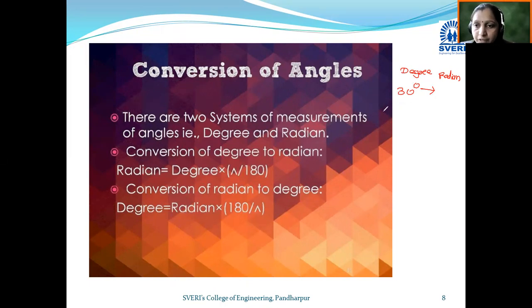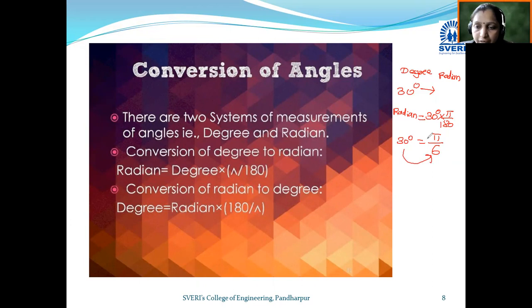Radian is equal to degree, what is our degree? 30 degree into pi upon 180. Here it becomes pi upon 6. Okay, so in this way 30 degree is converted into radian, that means pi upon 6.